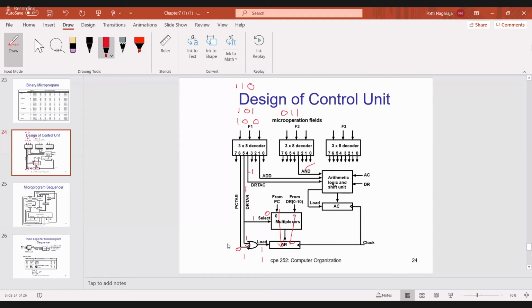I have only a few instructions, but the operation is like this. And the name of this diagram is decoding of the micro operation fields. Is it okay?